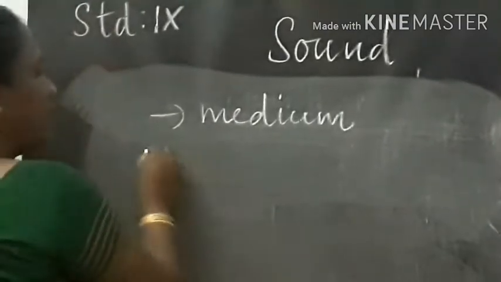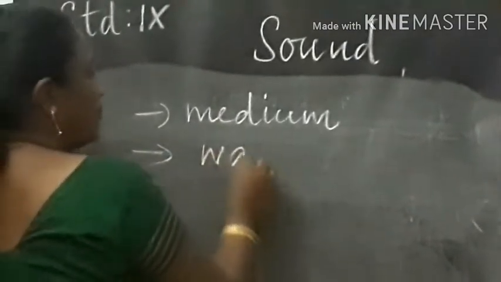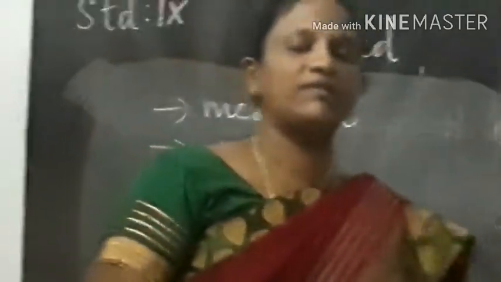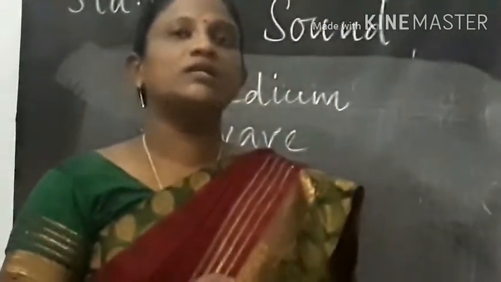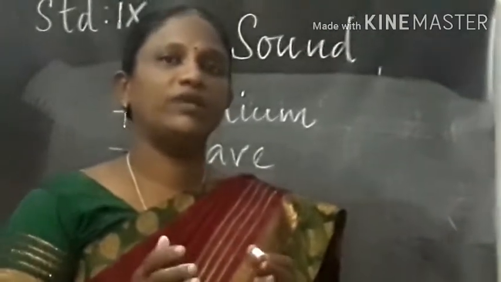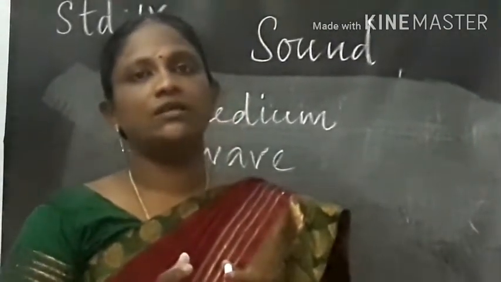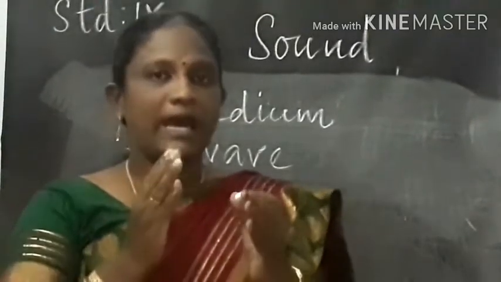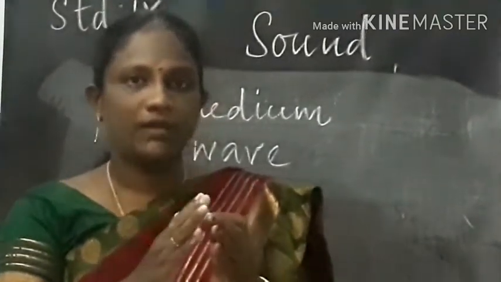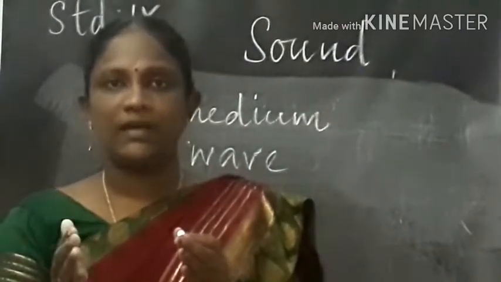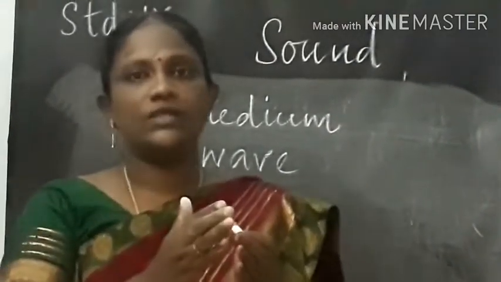And next I say that sound is a wave. So how can we say that sound travels in the form of a wave? As I said earlier, when we strike an object, the particles around the object start vibrating, and this vibration will be passed on to the next particle to vibrate, and this particle will come back to its original position.